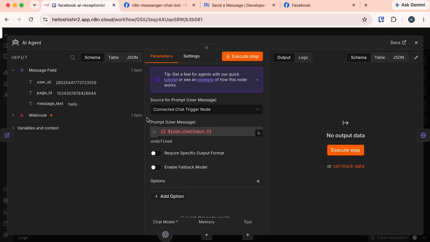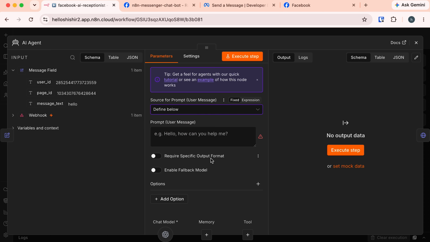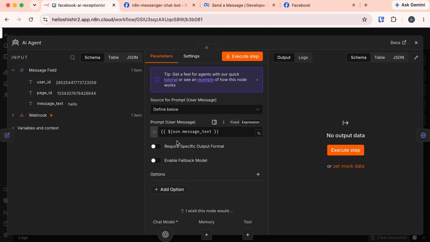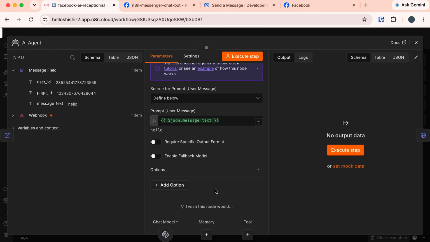At the top we have this prompt. This is the message we pass to the OpenAI model. Think of it like typing a prompt into ChatGPT. Here we need to pass the user's message to the chat model. To do that, first we need to update this source for prompt, change it to define below. And here in this prompt, let's drag and drop this message text. And we can also add other options by clicking this add option.